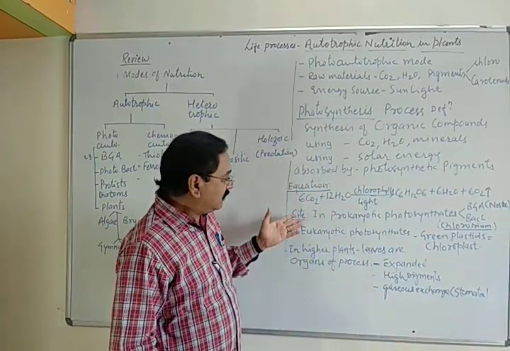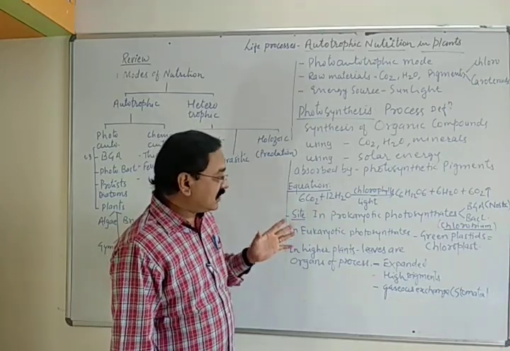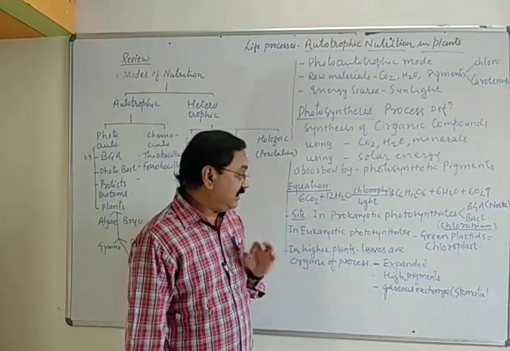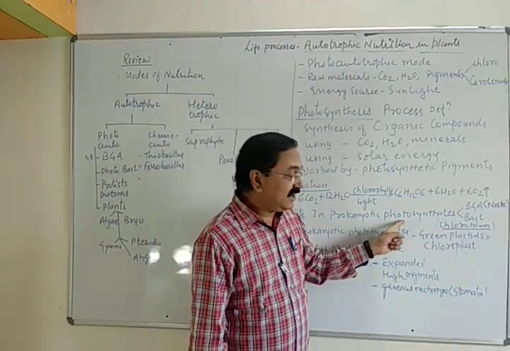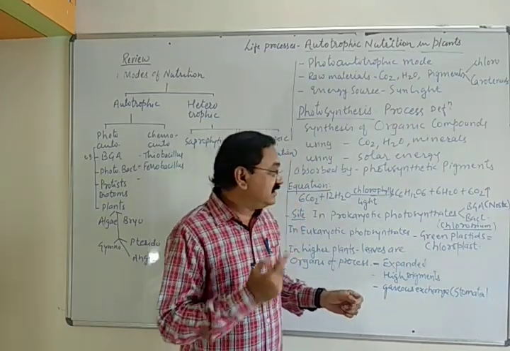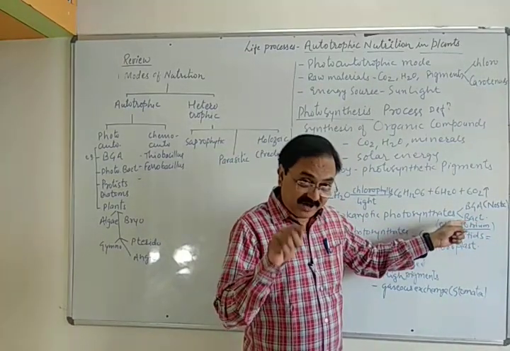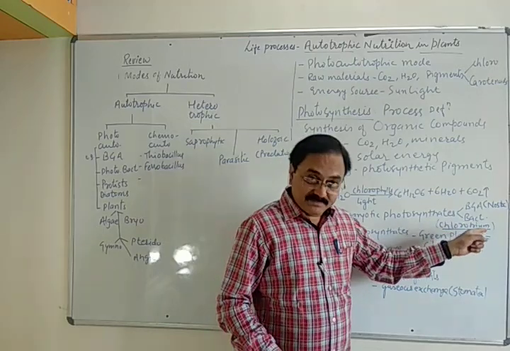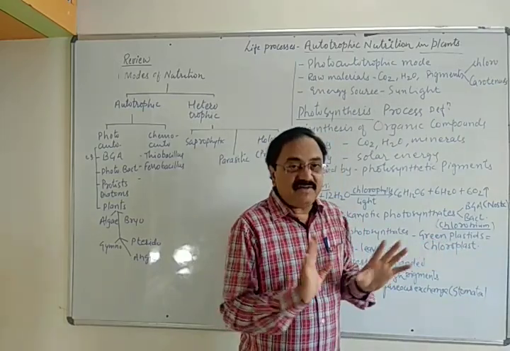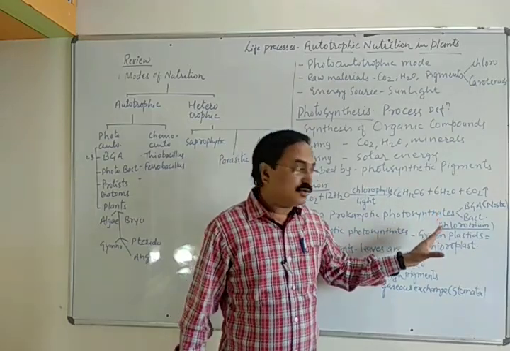Another important aspect of photosynthesis we have to understand is the site. Where does photosynthesis occur? This question often arises. We have to understand very specifically that there are two groups of photosynthetic organisms. Prokaryotic organisms which perform photosynthesis include blue-green algae like Nostoc and Anabaena, while there are certain photosynthetic bacteria which contain pigments, like Chlorobium and Rhodospirillum. These also perform photosynthesis, but they do not release oxygen. Anyway, they are called prokaryotic photosynthetic organisms, and they also perform a substantial amount of photosynthesis.